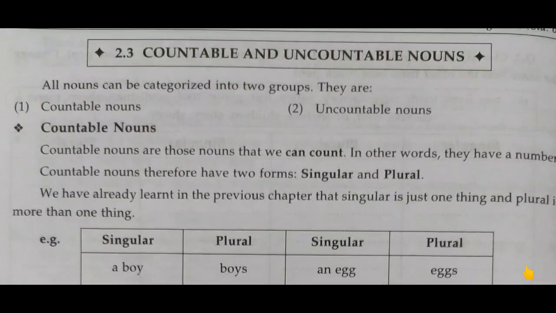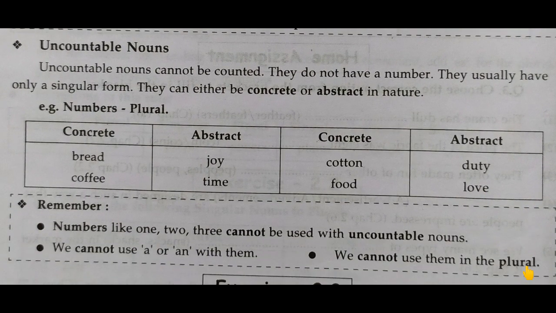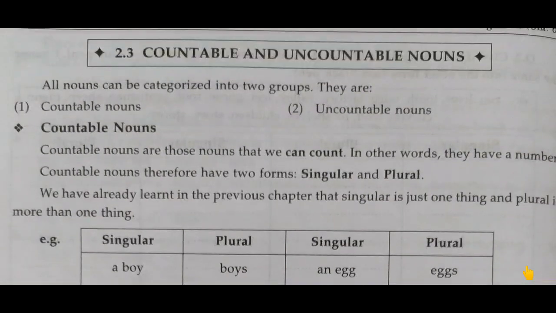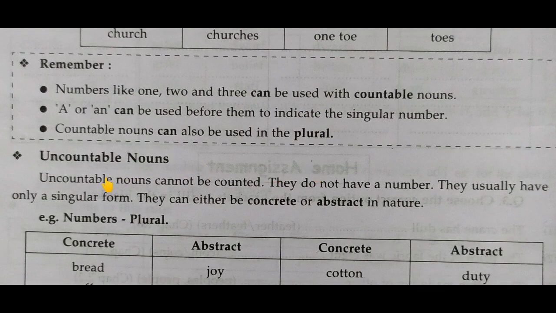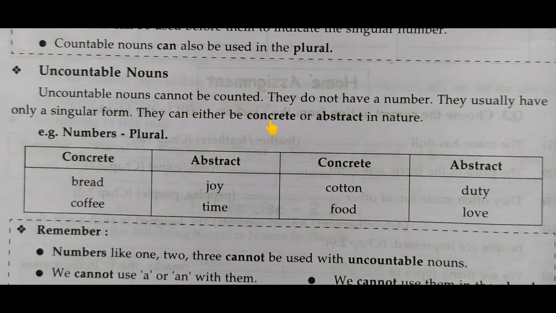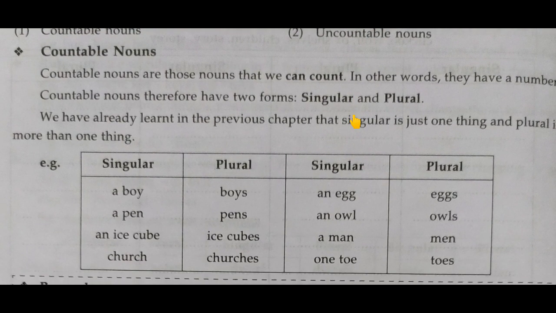So this all is about countable nouns and uncountable nouns. Have you understood? Countable nouns are those nouns that we can count, and uncountable nouns cannot be counted. We cannot give them numbers. They can be either concrete or abstract, and they don't have singular and plural forms. They only have a single form, and countable nouns have both singular and plural forms.